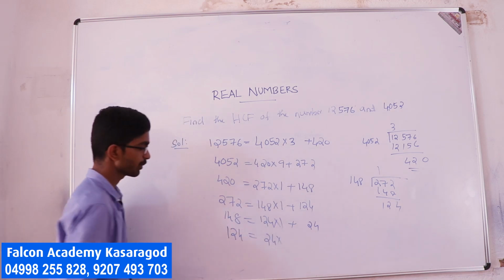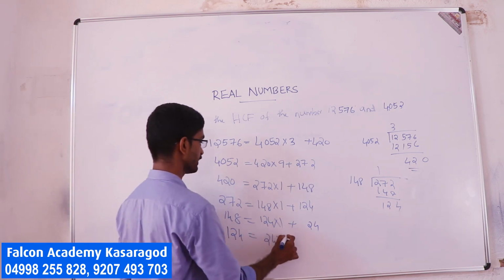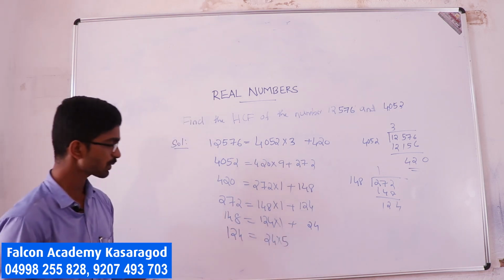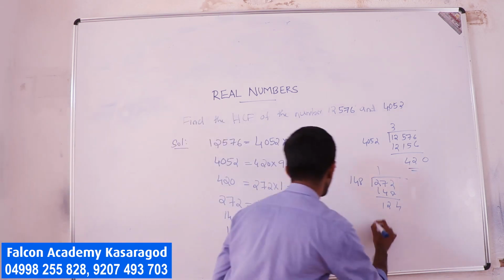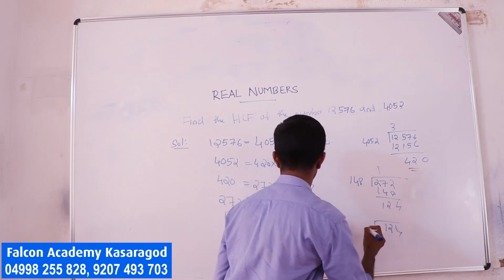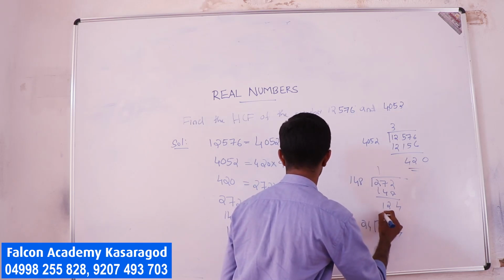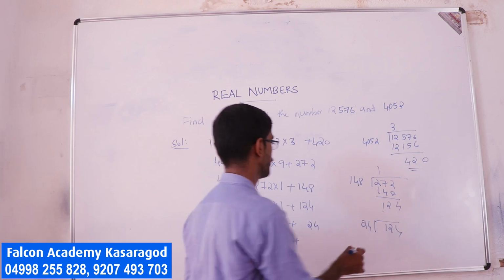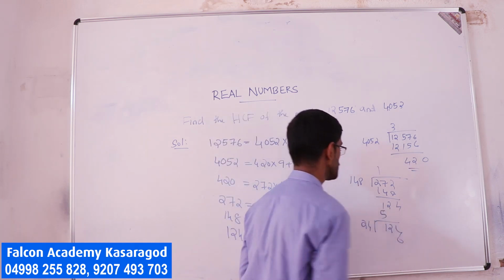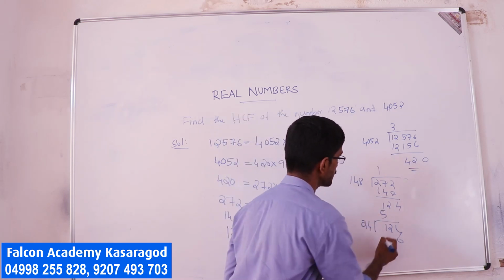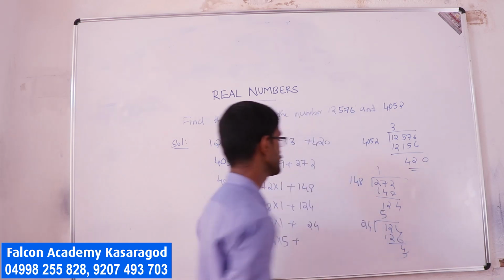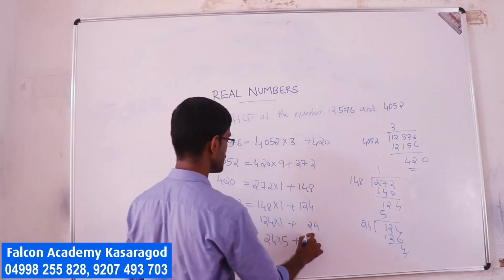24 into how many? 5 times maybe. So 24 into 5 is 120, that is remaining is 4.